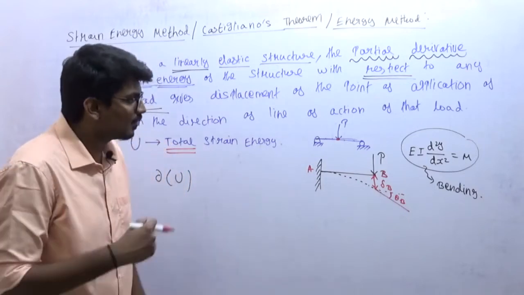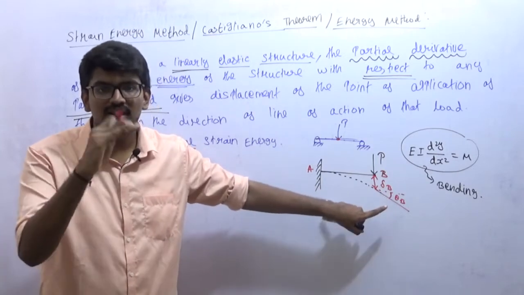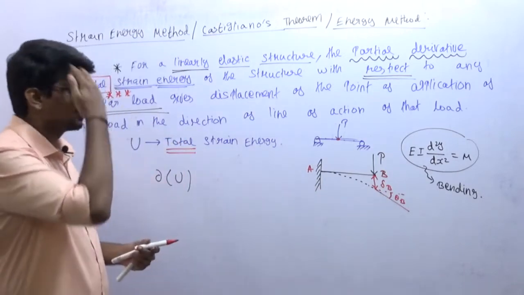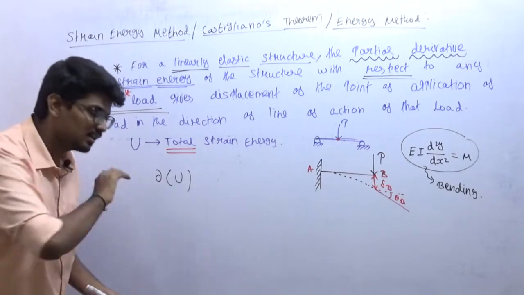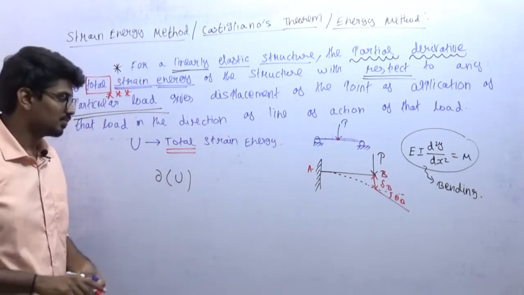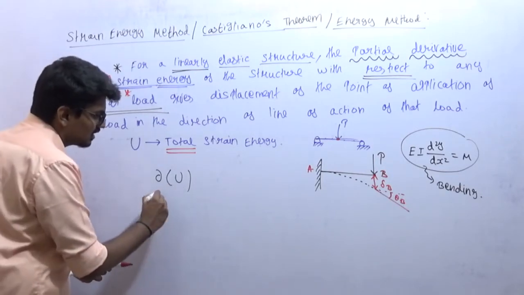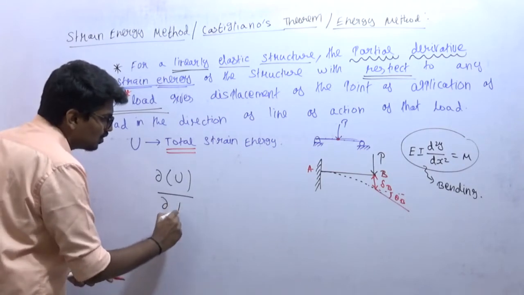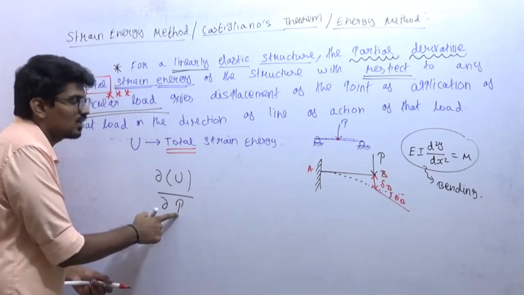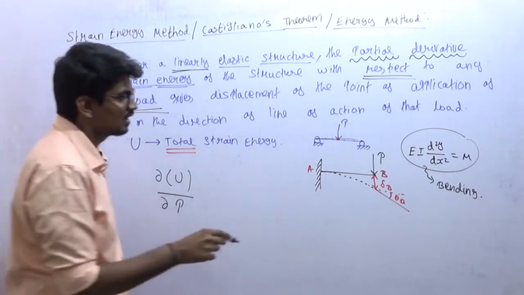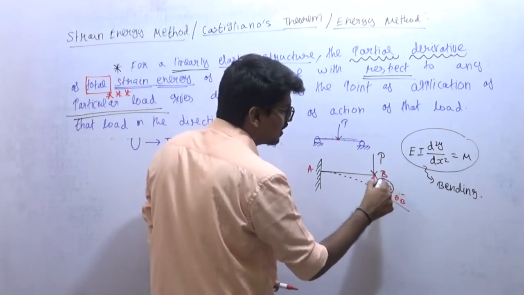If I want to determine the deflection of point B, I will explain in a step-by-step manner. First step, calculate the total strain energy. Don't worry about the point, calculate the total strain energy. Second step, differentiate that total strain energy with respect to load. But here there is a restriction. Which load do I need to use? I need to use the load where I need to find the deflection.